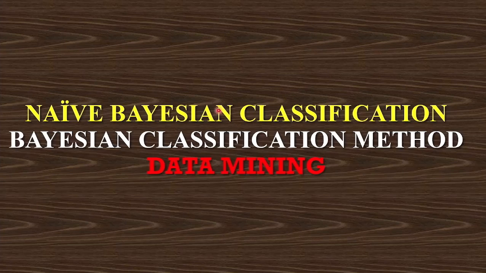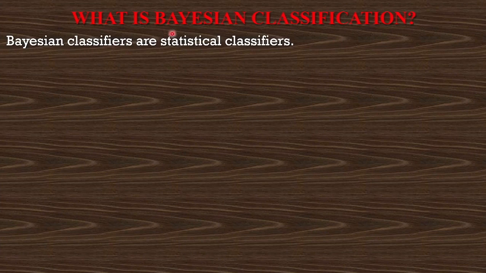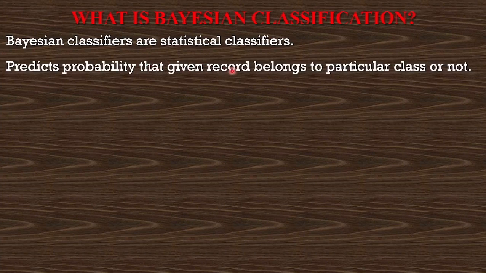Hello everyone. Today we are going to learn about the Naive Bayes classification method of Bayesian classification under the topic data mining. Now what is Bayesian classification? Bayesian classifiers are statistical classifiers. Why are they called statistical classifiers? Because we use numerical or mathematical formulas for calculating Bayesian classifier problems. So it predicts the probability that a given record belongs to a particular class or not.